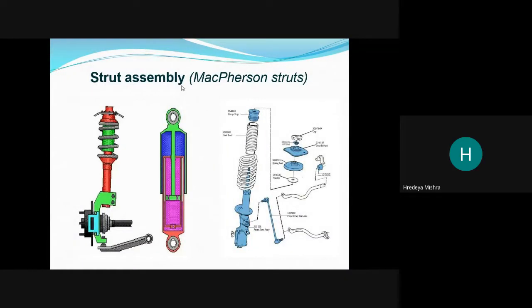Extrude assembly. So what is the assembly of the things? See here, this is our shock absorber, this is our coil spring, and these are our bushings.